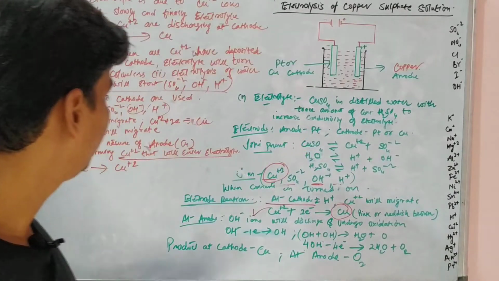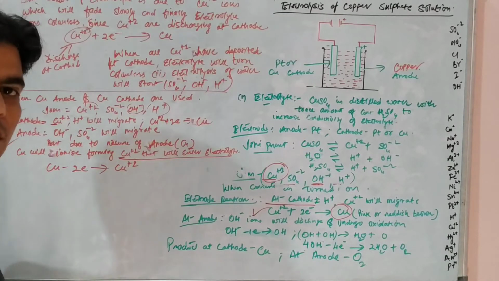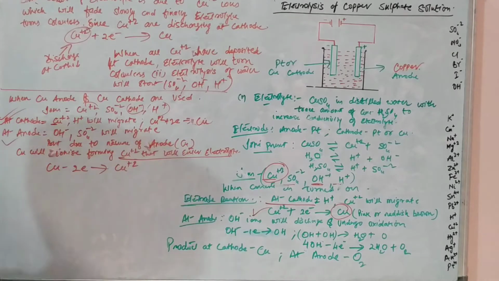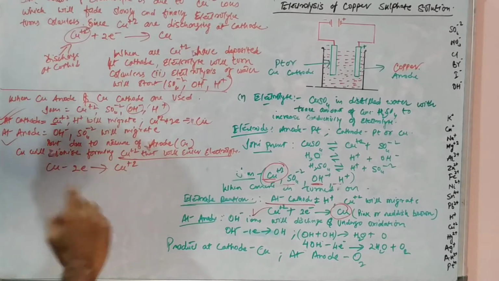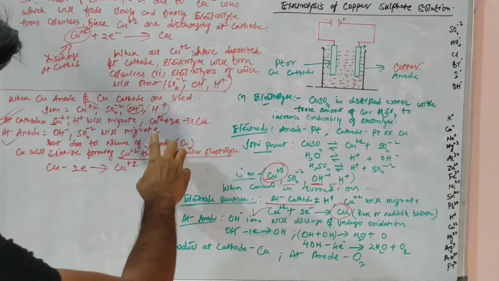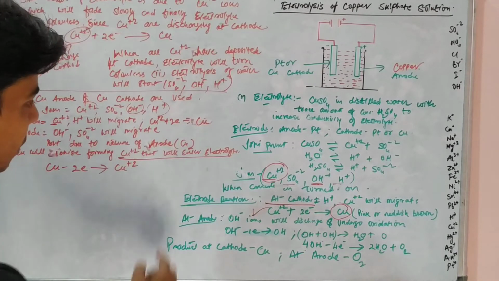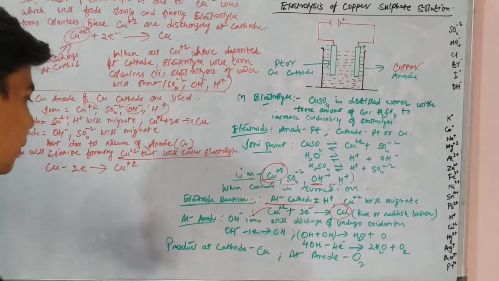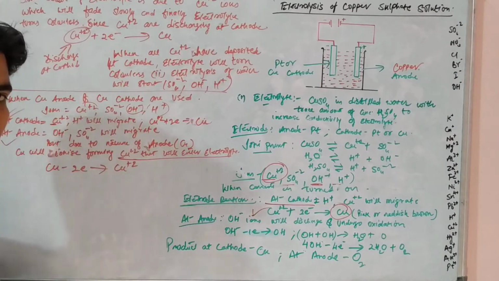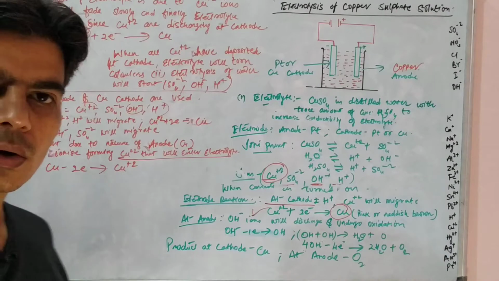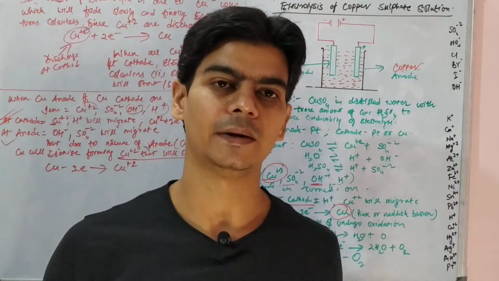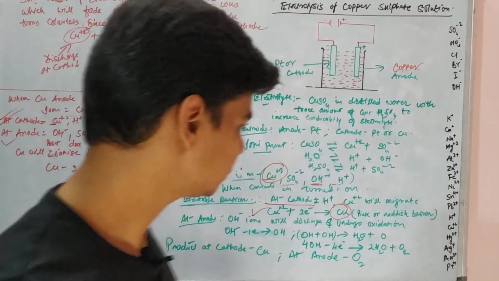Because for every copper ion that migrates to the cathode and gets deposited as copper metal, one copper ion is entering the electrolyte from the anode. Since copper ions are entering the electrolyte from the anode, the blue color of the electrolyte will be maintained.